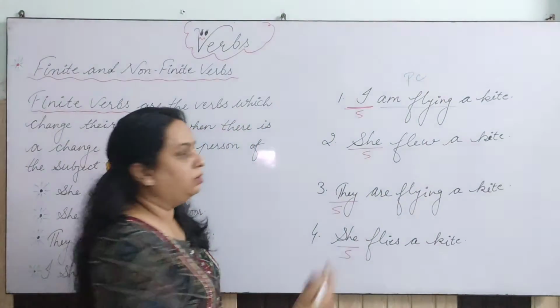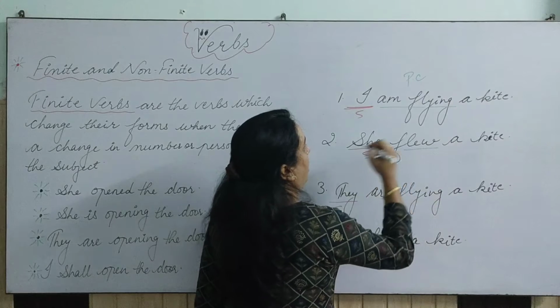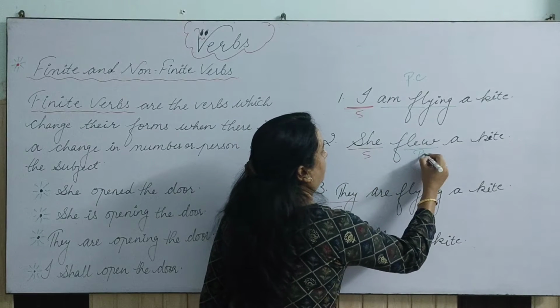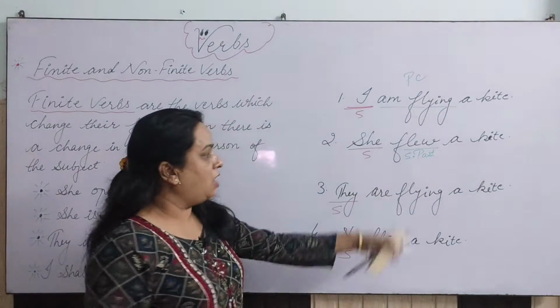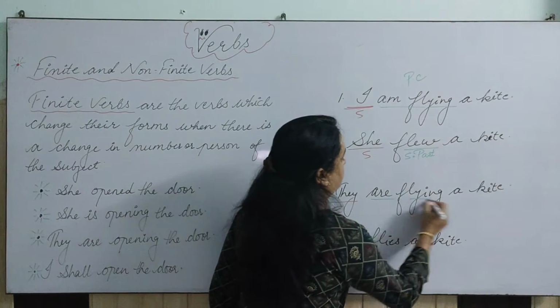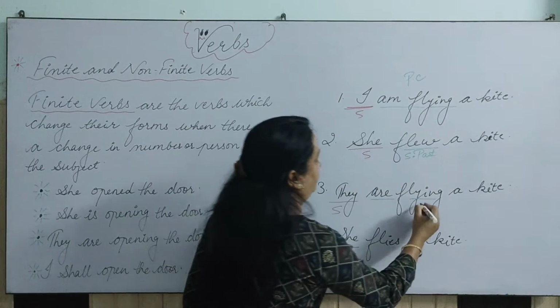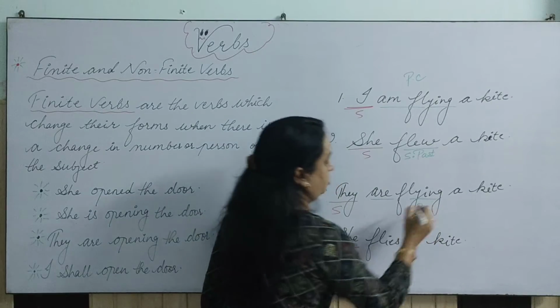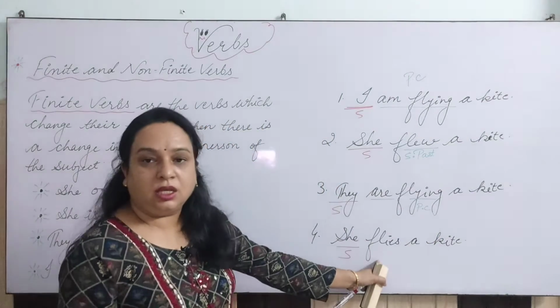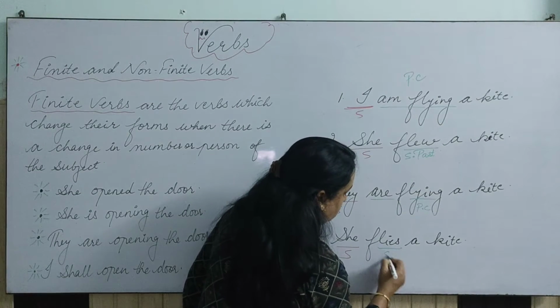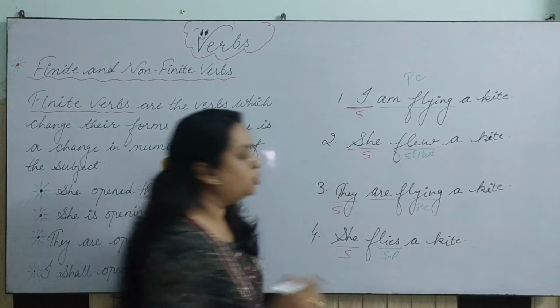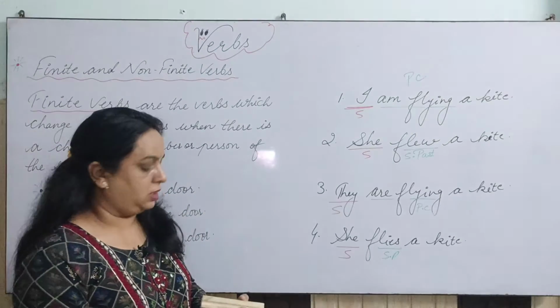Flew is the second form of the verb, and this is simple past tense. Are flying is once again present continuous. And flies here is simple present.